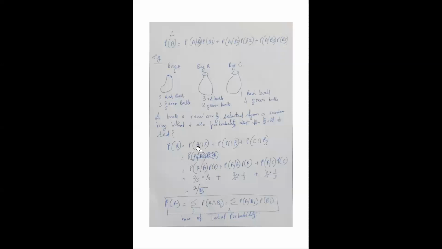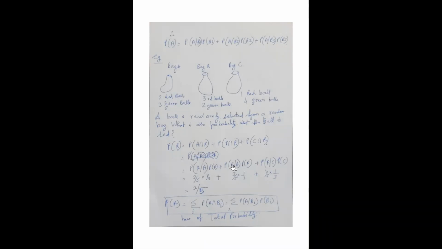So the probability of bag A and red ball can be given by the probability of red ball given A bag into the probability of A bag. The probability of B bag and red ball is given by the probability of red ball given B bag into the probability of B bag, and so on. So let us see what is the probability of red ball if you have A bag. How many red balls are there? 2. How many total number of balls are there? 5. So what is this probability? 2 by 5. What is the probability of selection of A bag? It is 1 by 3, because 3 bags are there. You have to select 1. So the probability is 1 by 3.